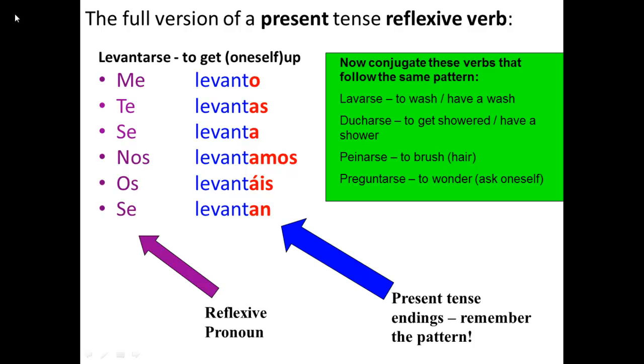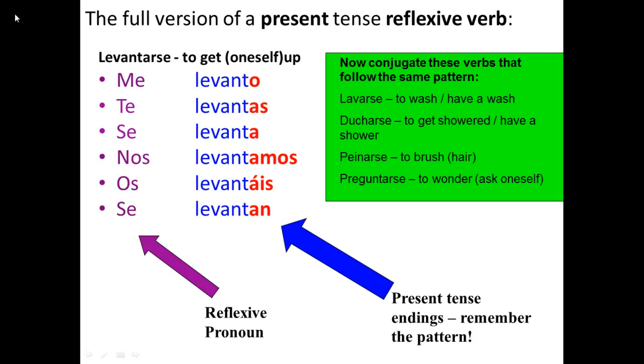Notice how in the purple we have the reflexive pronoun, and then in the present tense we have the endings as well that you would have for an AR verb: o, as, a, amos, áis, an. And notice as well, when the verb changes from the infinitive to the present tense, the se disappears. And once the se at the end of levantarse disappears, you're basically left with a regular verb. It's only that reflexive pronoun at the end of the infinitive that makes it different.